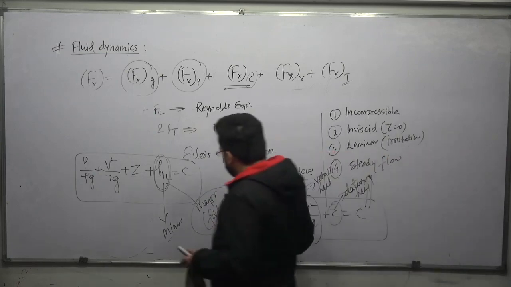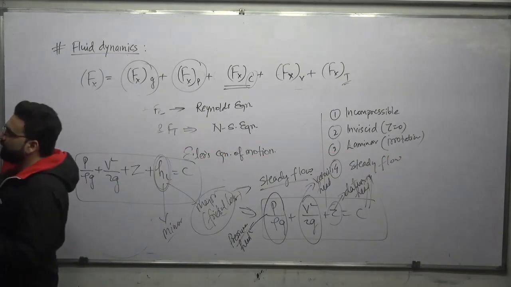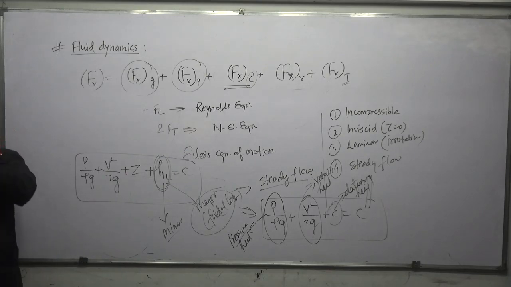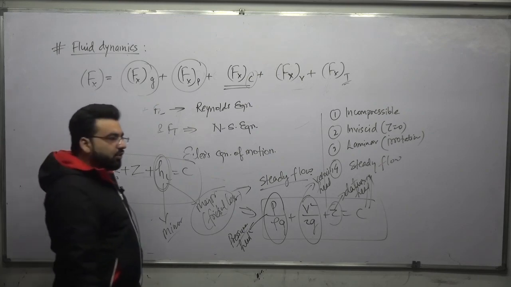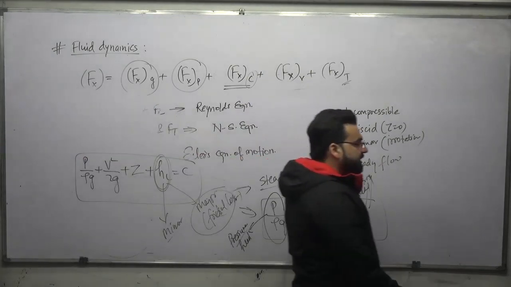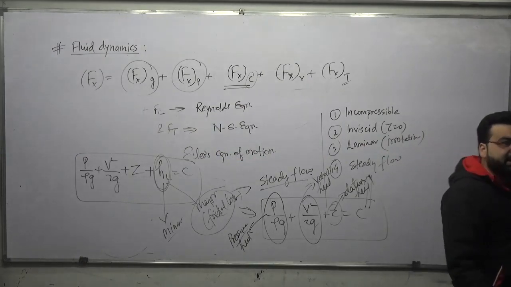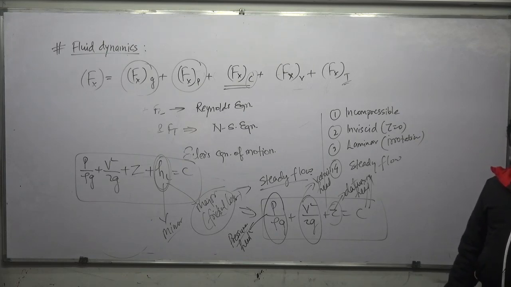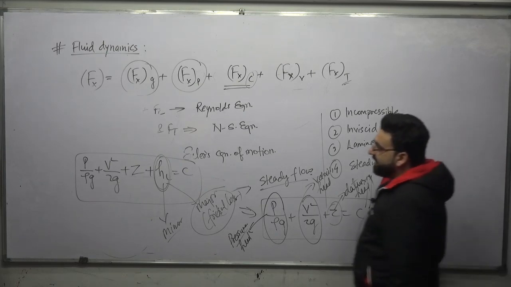But major are the frictional head losses, which we calculate by two equations. One is the Darcy-Weisbach equation and the second one is the Hagen-Poiseuille equation. For laminar flow, we can use both equations, but generally we prefer the Hagen-Poiseuille equation. For turbulent flow, we do not use the Hagen-Poiseuille equation; we only go for the Darcy-Weisbach equation.